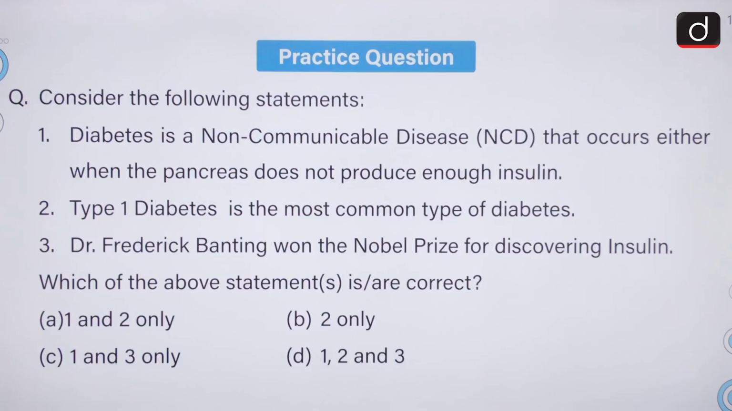Moving on to the practice question for our next segment. Consider the following statements. Diabetes is a non-communicable disease that occurs either when the pancreas does not produce enough insulin. Type 1 diabetes is the most common type of diabetes. Dr. Frederick Banting won the Nobel Prize for discovering insulin. So we have to select the correct statement. I hope you'll be answering it correctly in the comment section.